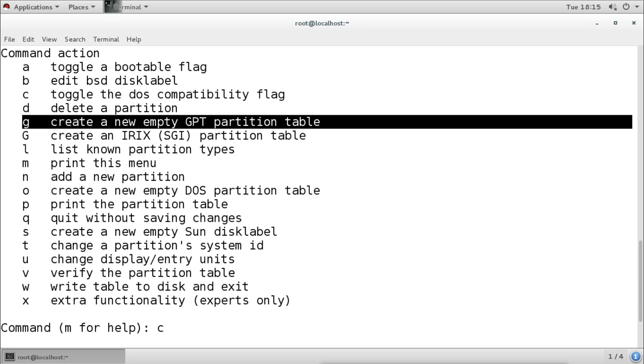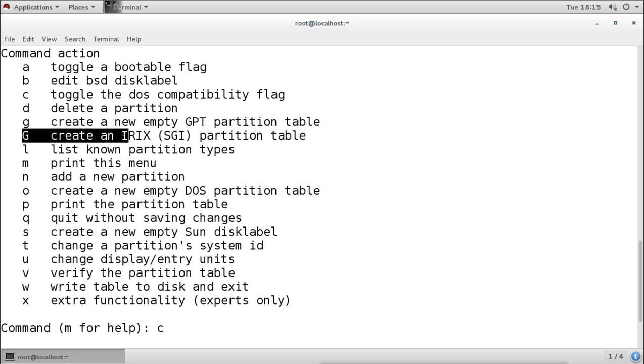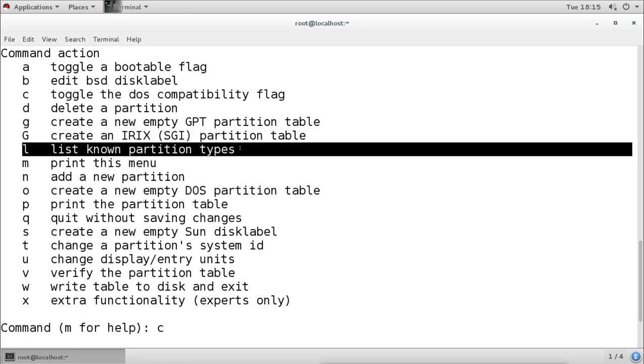Then capital G, this capital G is to create an IRIX SGI partition table. Now again, this is like a GPT, another type of partitioning table, which we normally don't use, it is for the Unix system. Then L will show you the list of known partition types. So what types of partitions our Linux supports, it shows by using this L option. It will show you the list.